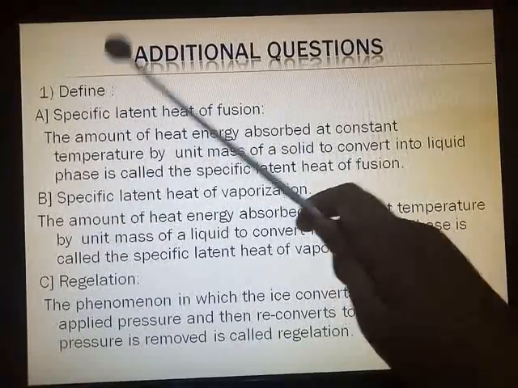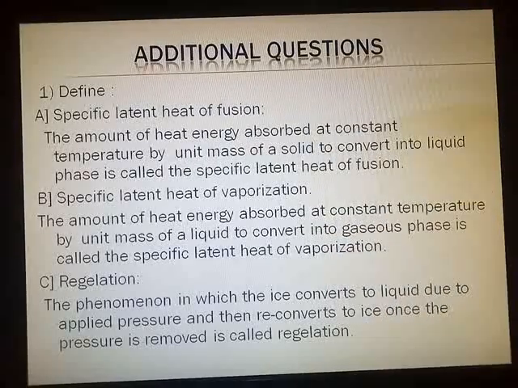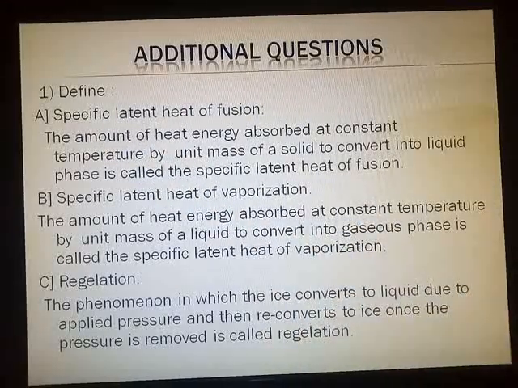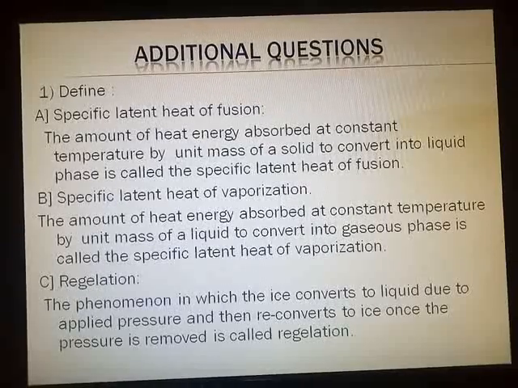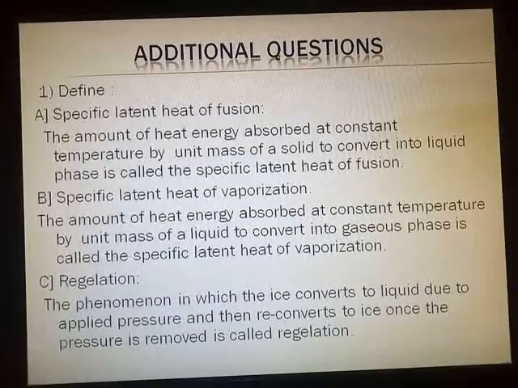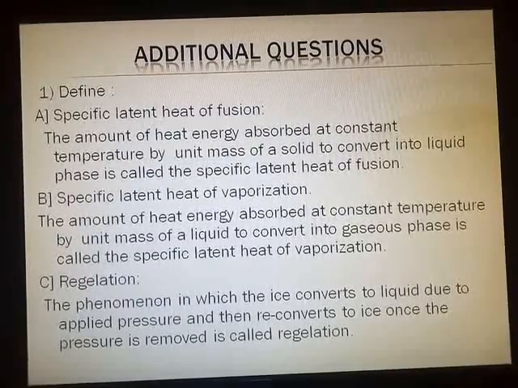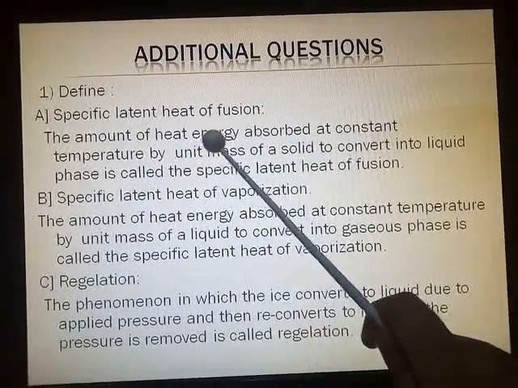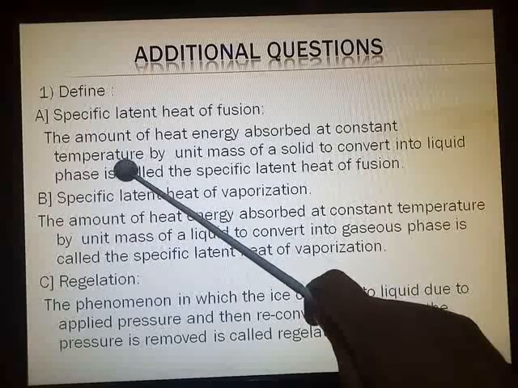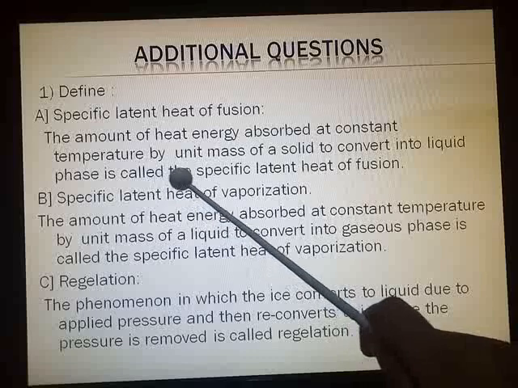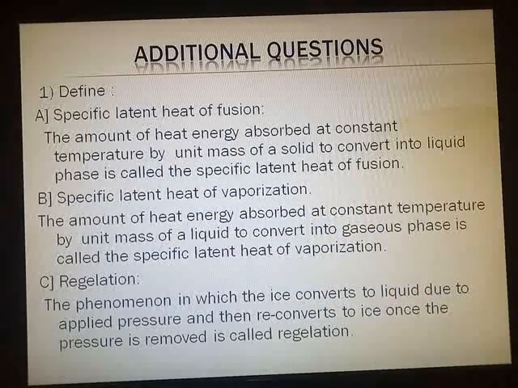The first one is define. Definitions, write down the questions and mark it in the textbook immediately. The first one is define specific latent heat of fusion. Answer is on page number 63 in bold black colored letters. You can see specific latent heat of fusion, mark on page number 63. The amount of heat energy absorbed at constant temperature by unit mass of a solid to convert into liquid phase is called the specific latent heat of fusion.